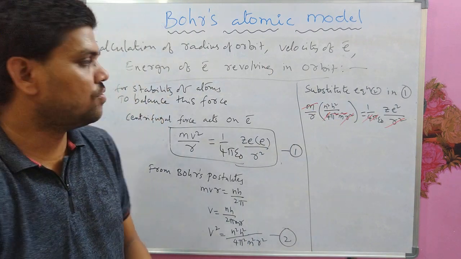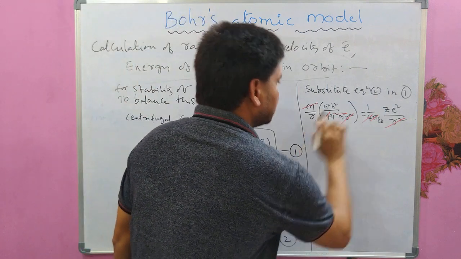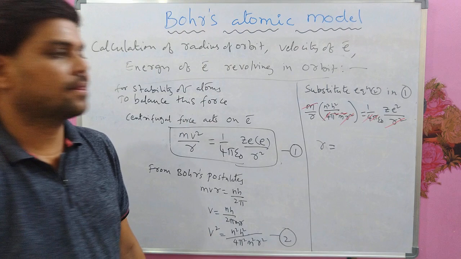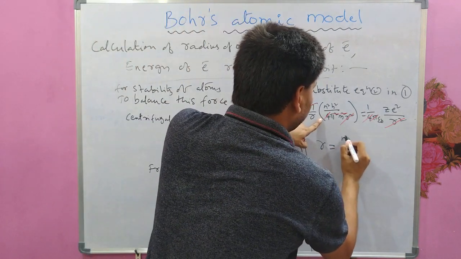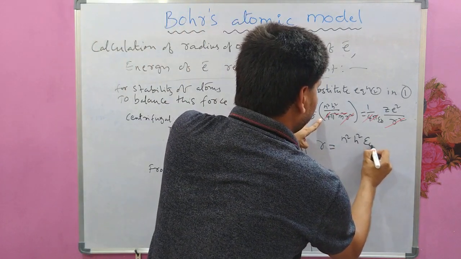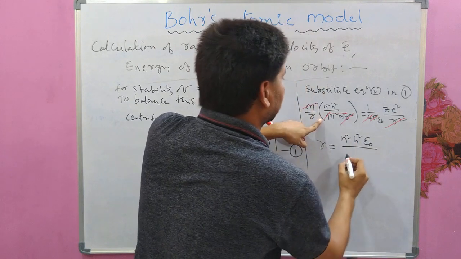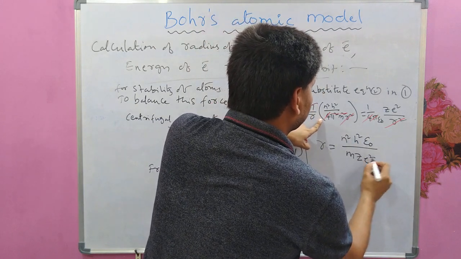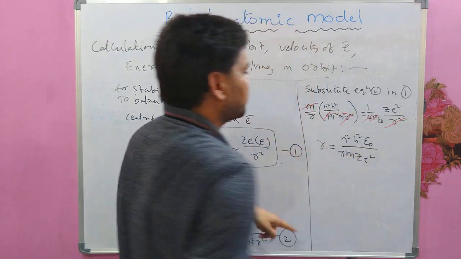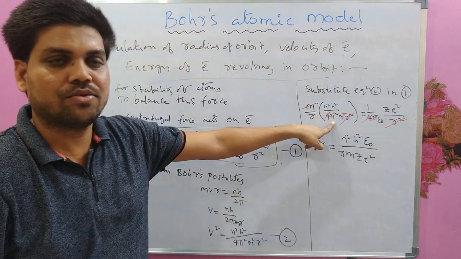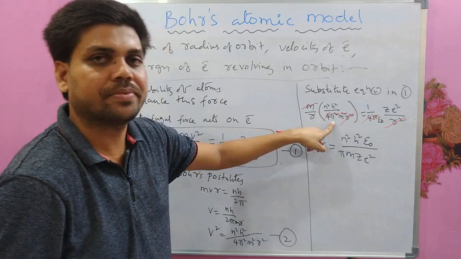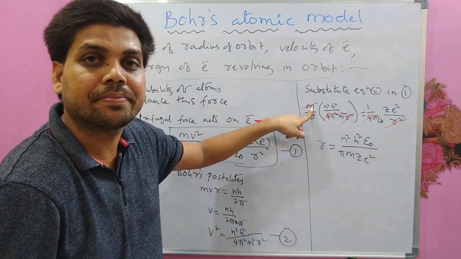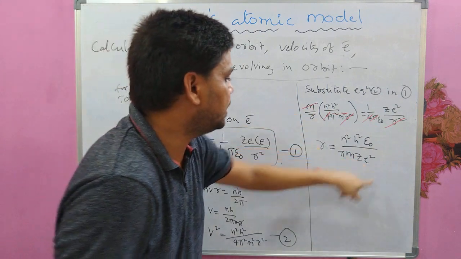No. Now what can we write? Take this r onto the right side, so that r equal to n square h square epsilon naught by pi m Z e square. Pi is left here, only the square is cancelled with pi, and m is left here, only the square is cancelled with m.